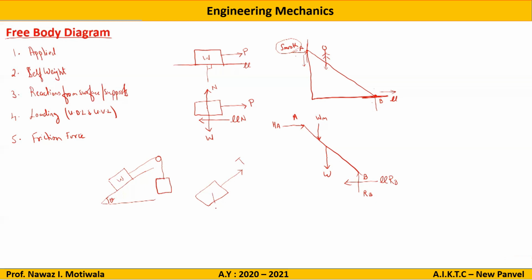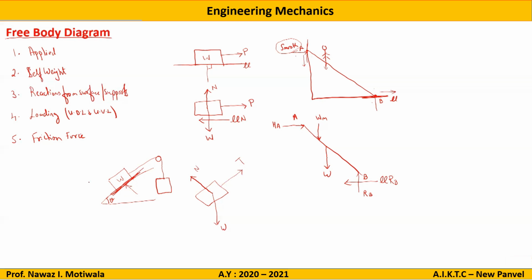Then there is the self-weight. Self-weight always acts vertically downwards, so this will be W. Then the reaction from the contact surface. This W has a contact surface like this, so the reaction will be perpendicular, like this. And from the surface to the body, so the direction will be towards the body. So this is the normal reaction of the surface.